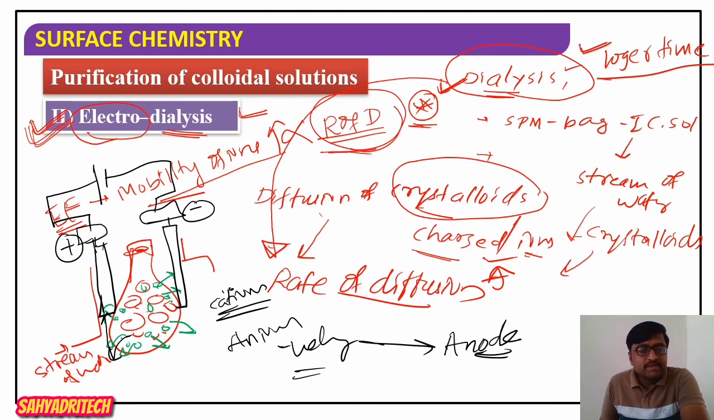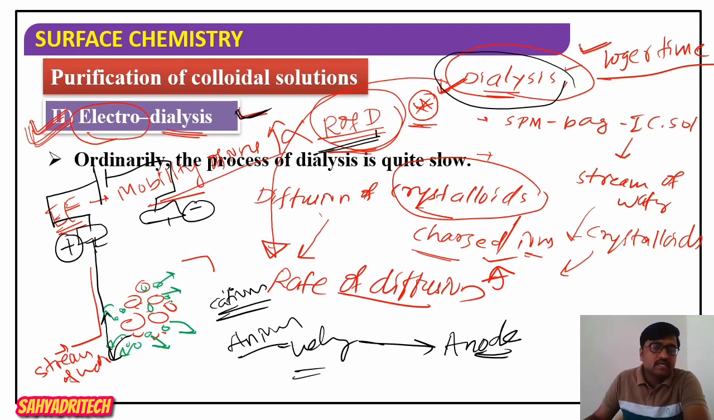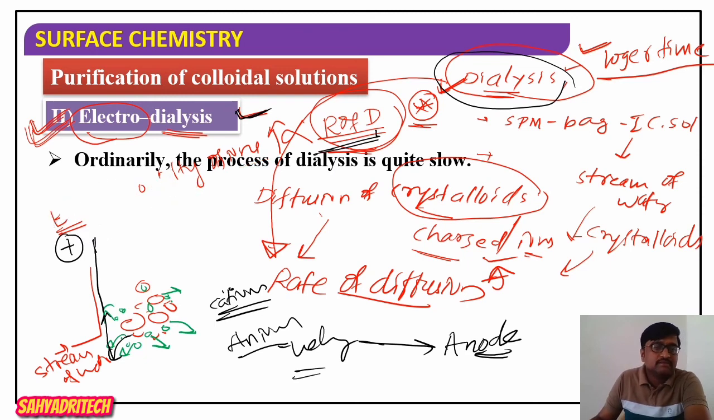Therefore, as their mobility increases, the rate of diffusion increases. So we can say dialysis can be carried out in a small interval of time. This is the basis for electrodialysis. To enhance the rate of diffusion, they thought of applying an electric field across the bag filled with the impure colloidal sol during dialysis. So the method is called electrodialysis.